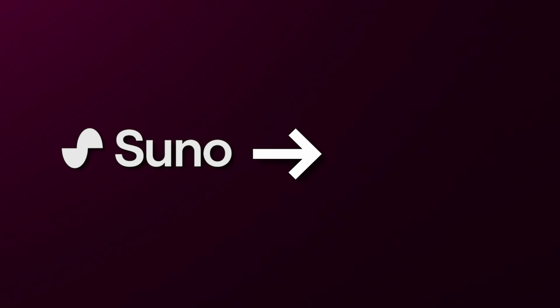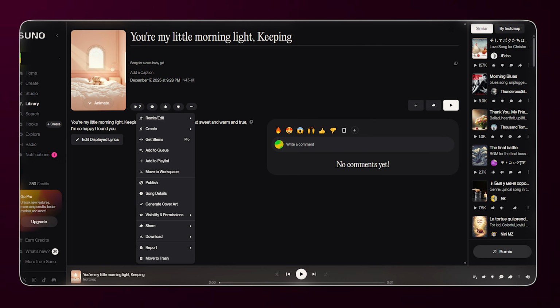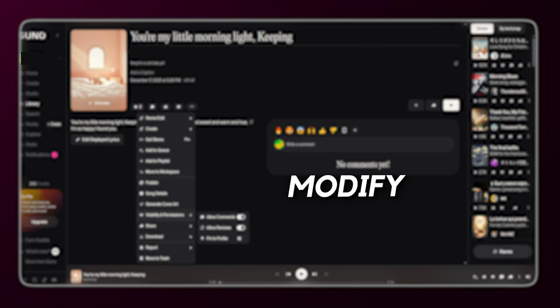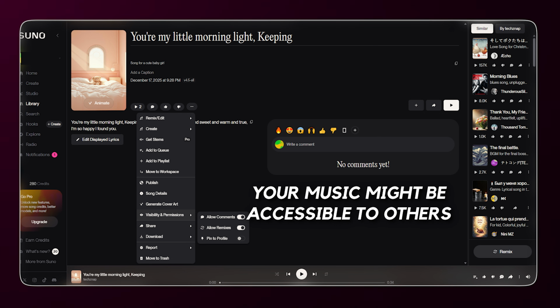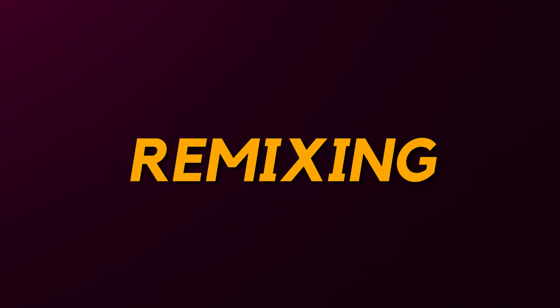Another thing creators forget: visibility. Suno says your outputs may appear publicly in certain third-party apps like Discord. If public sharing is enabled, other users may be able to view, download, modify, or remix your tracks. You can turn off public sharing in your settings, but if you leave it on, your music might be accessible to others. Now let's talk about remixing, because almost nobody knows this rule.